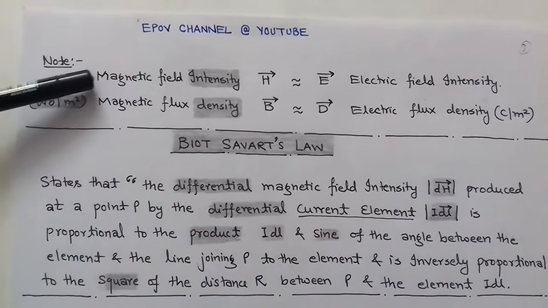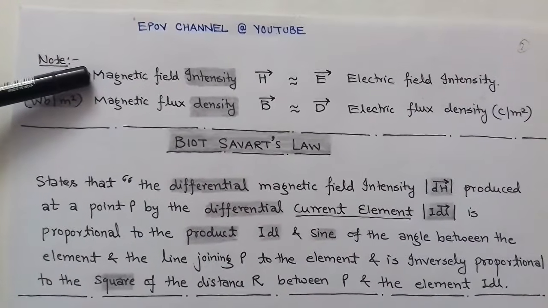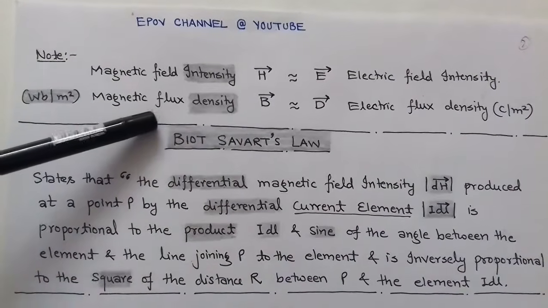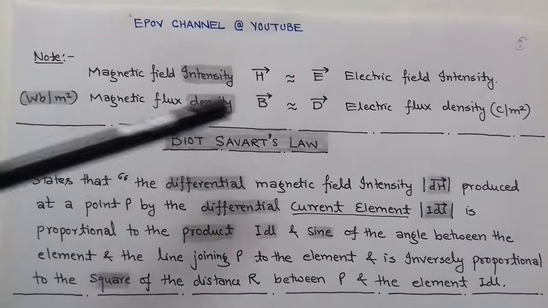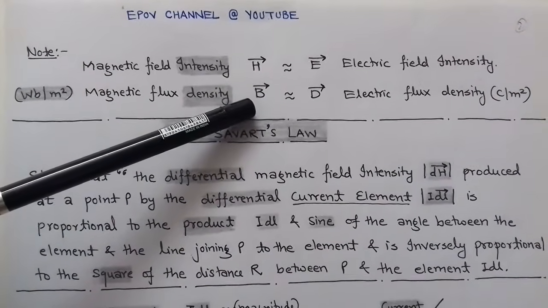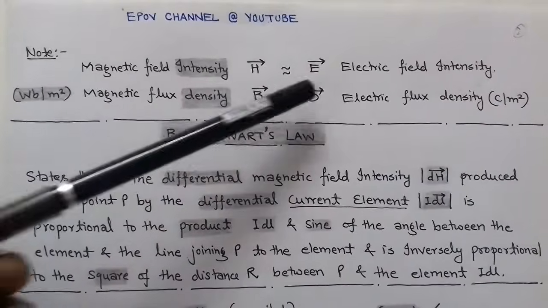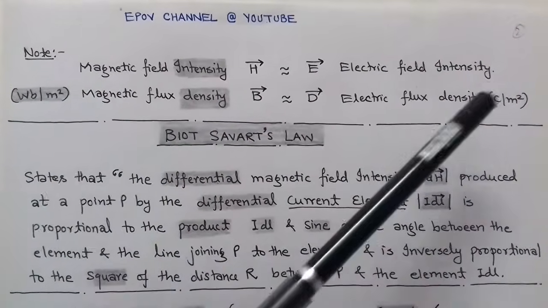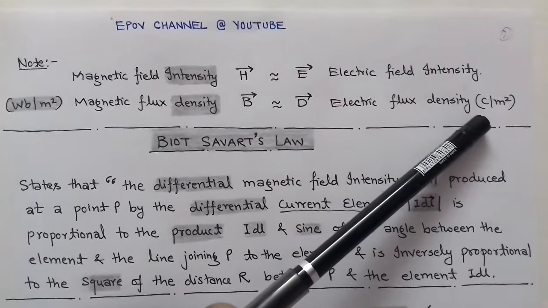Similarly, in magnetostatics, the magnetic field intensity is denoted by capital H vector, while the magnetic flux density is denoted by capital B vector.